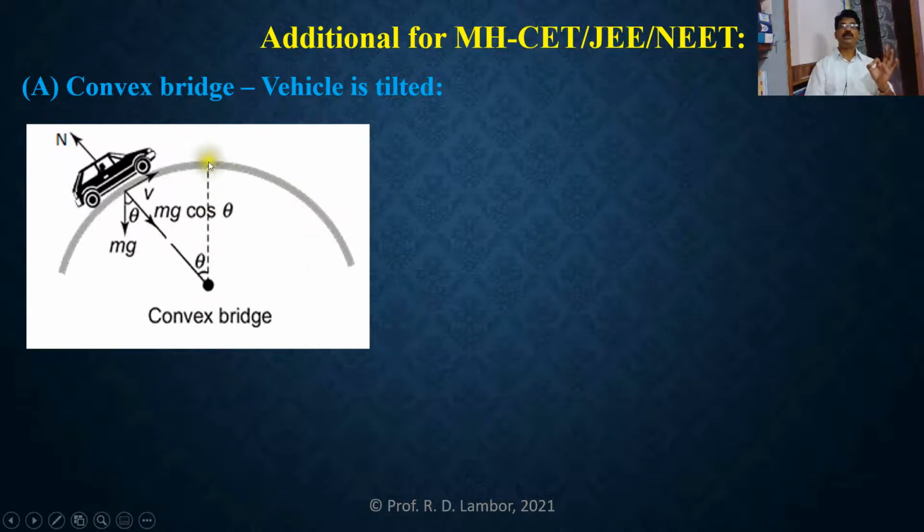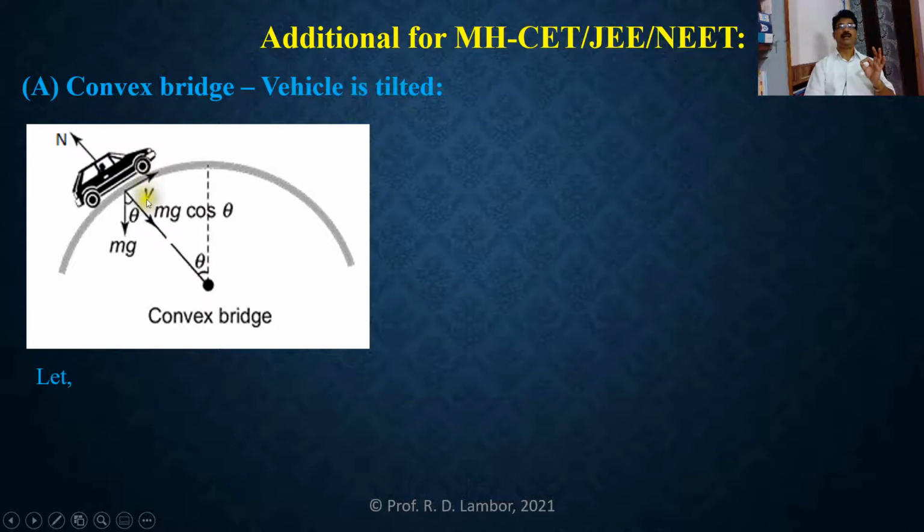When the vehicle is at the topmost position, we have already found the expression for the reaction of the road, and we got N equal to mg minus mv square upon r. But in this case, the position of that vehicle is different from the topmost position. That's why the vehicle is tilted.